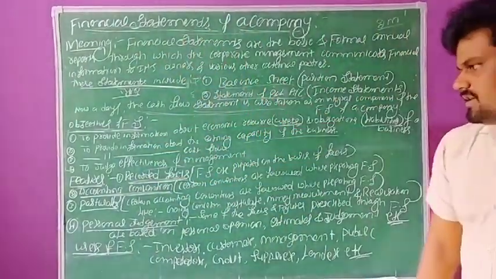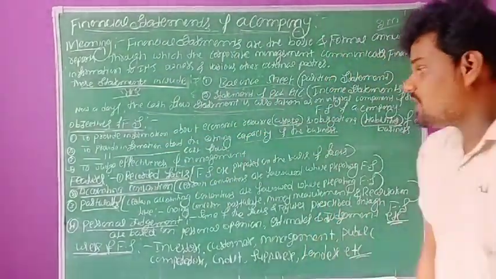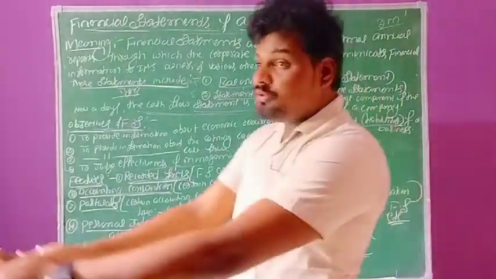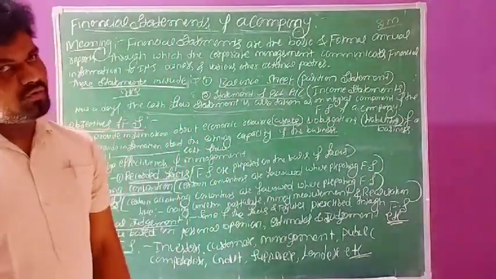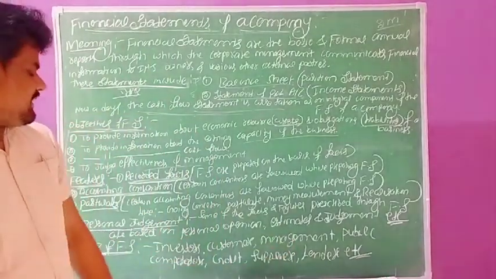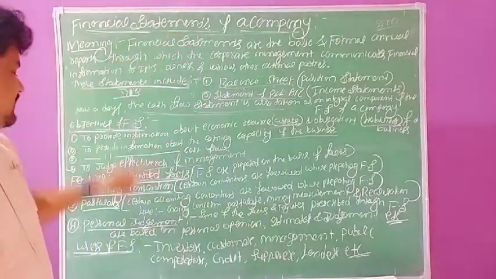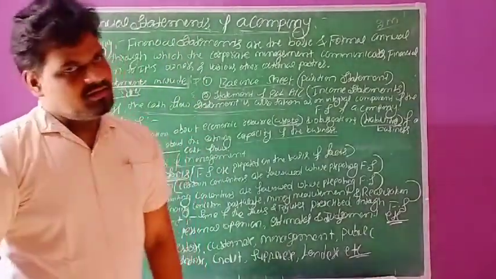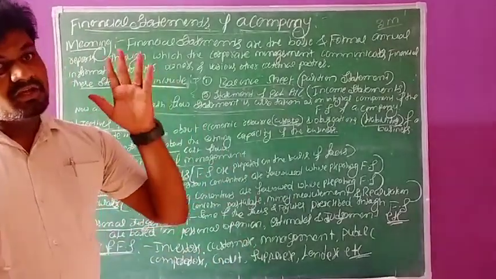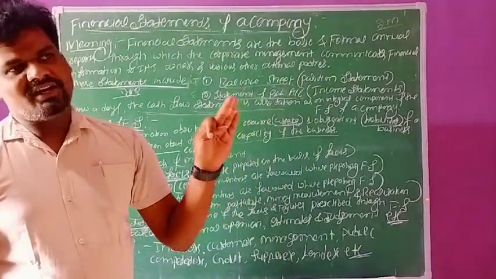Second, at the time of preparing these financial statements, we need to follow some accounting conventions. The next one, we need to follow some accounting postulates, like the going concern postulate, money measurement postulate, and realization postulate.